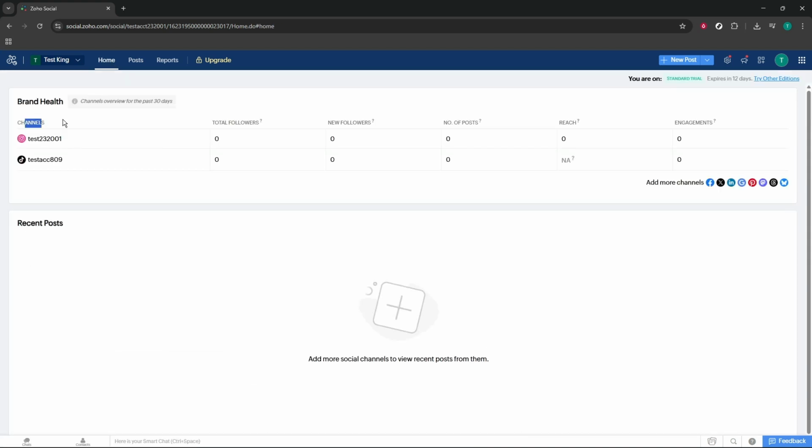Head back and click Home to see the dashboard. This gives you a quick snapshot of activity across your connected channels, recent engagement, audience trends, and how your latest posts are doing. Use it as your daily pulse check to spot wins and identify anything that needs attention.